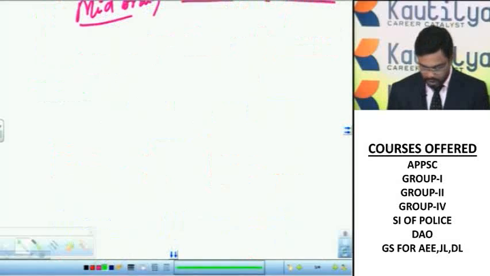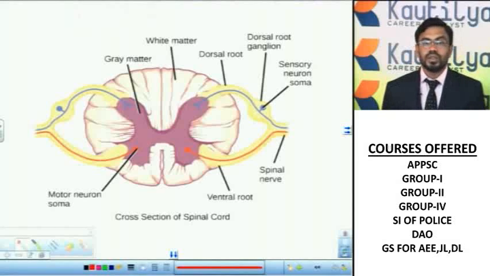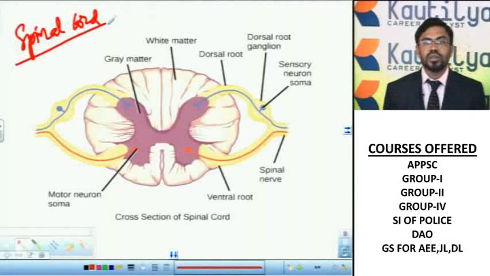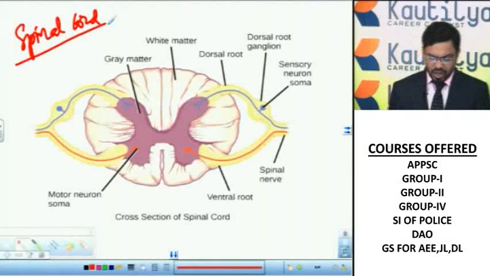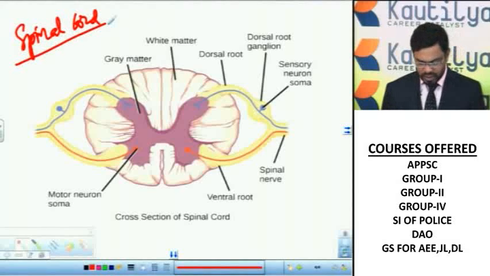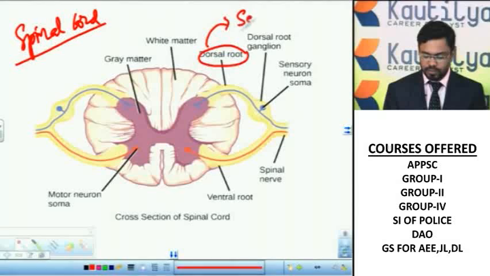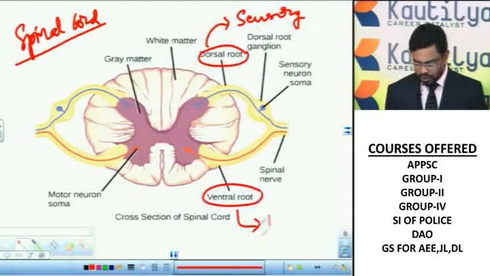Let us see the spinal cord. The spinal cord is also covered by meninges, that is outer dura mater, inner pia mater, and middle arachnoid membrane. Here also the cerebrospinal fluid is present. The spinal cord contains a dorsal surface and a ventral surface. The dorsal root of the spinal cord is sensory in function, whereas the ventral part is motor in function.